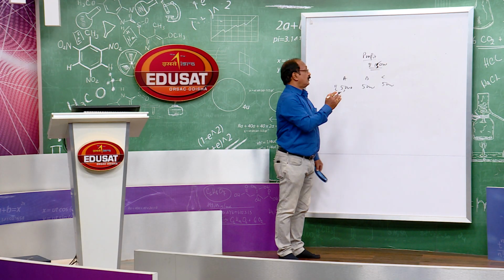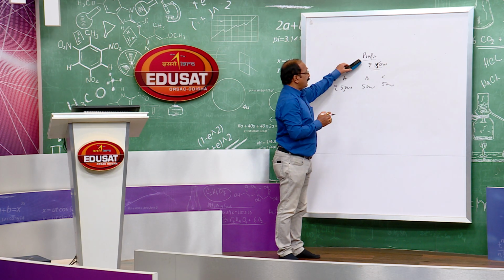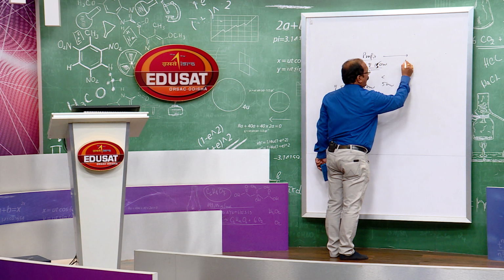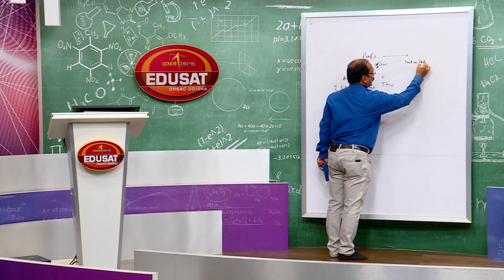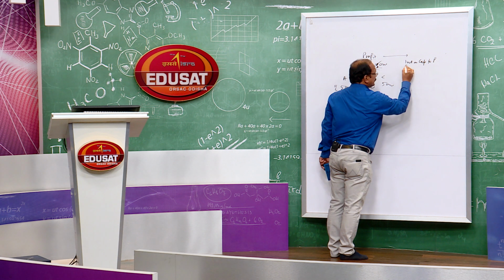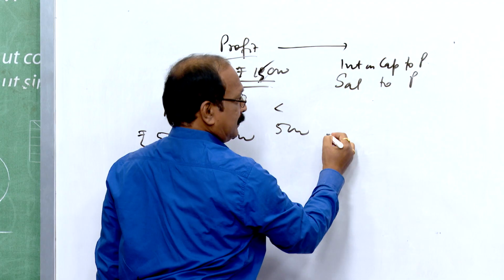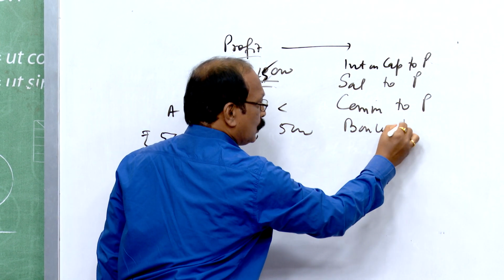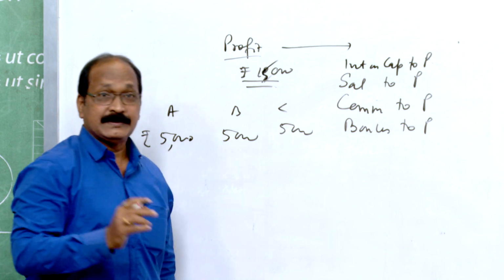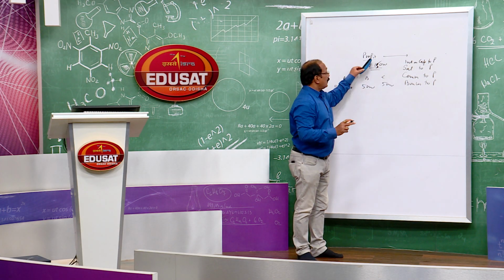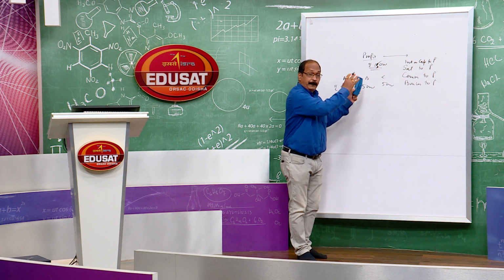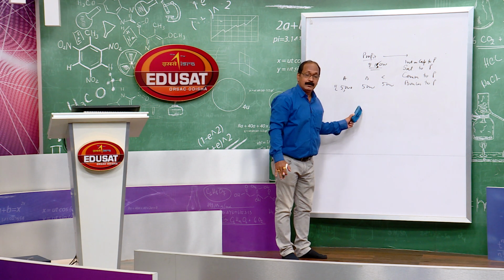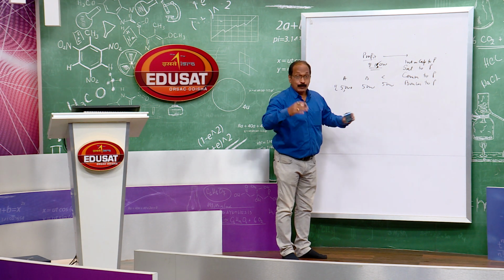But instead of sharing the profit as a whole among the partners, this profit can be given as interest on capital to partner, salary to partner, commission to partner, bonus to partner. Try to understand me. If nothing is there, the whole profit figure is to be distributed among the partners in their agreed ratio. Okay. Another way is there.